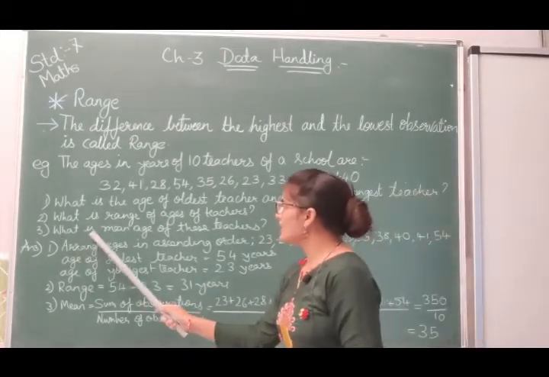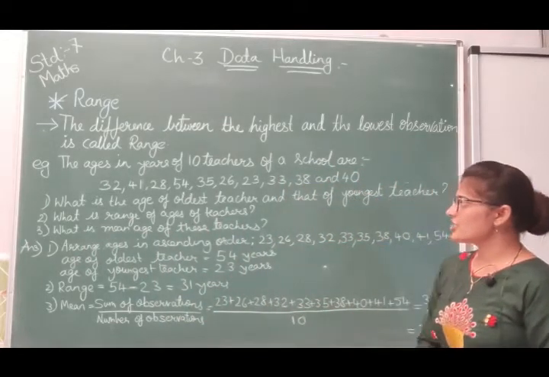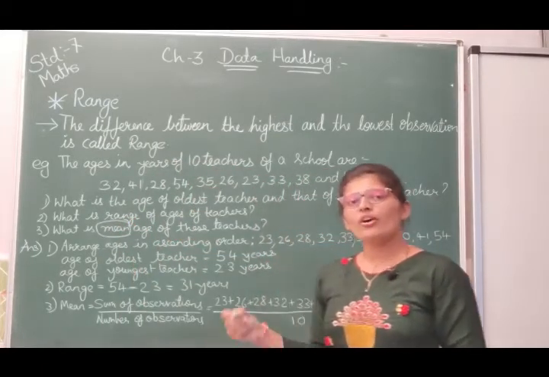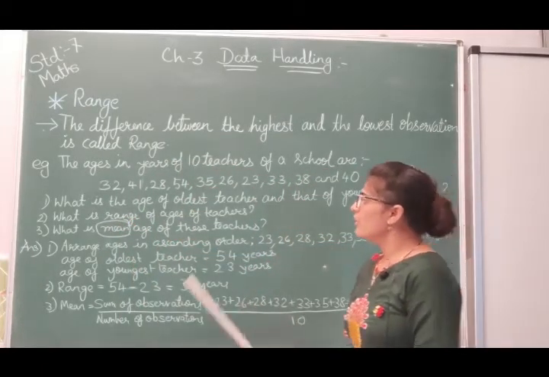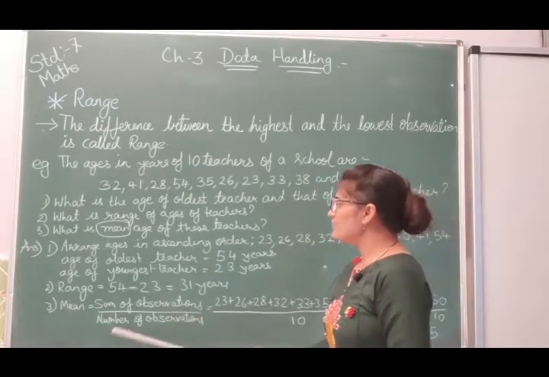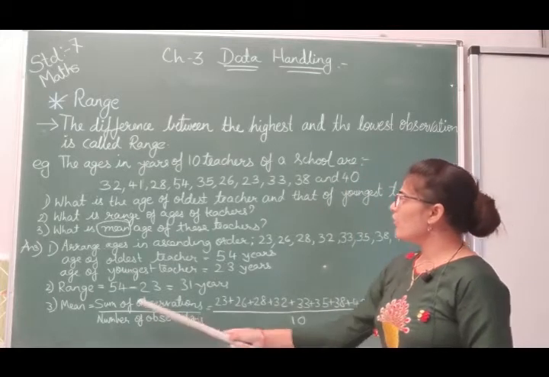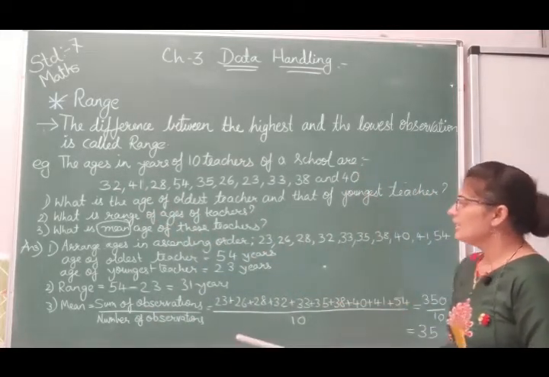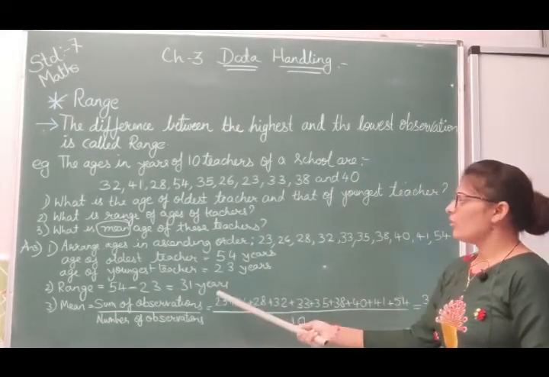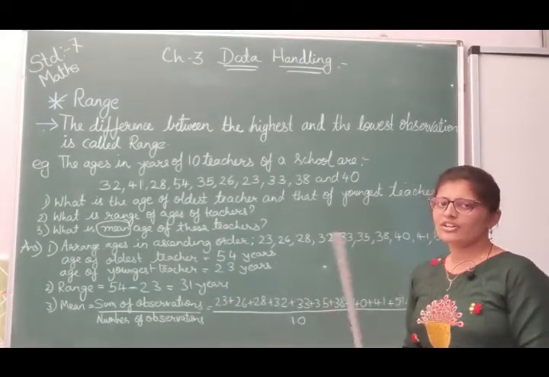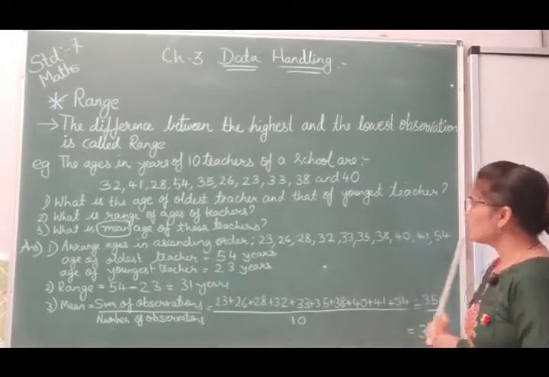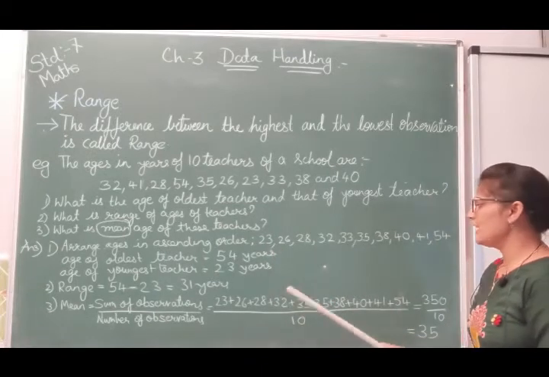Now next, what is the mean age of these teachers? Mean age means you have to find the mean, or arithmetic mean, or average. So first what will we do? Write down the formula. Mean is equal to sum of observations divided by number of observations. Now all these observations are given to you. Whenever you are finding the mean, it doesn't mean the observations should be in ascending or descending order. In a random way also you can put them. But we have already found the ascending order, so we will put them in ascending order.